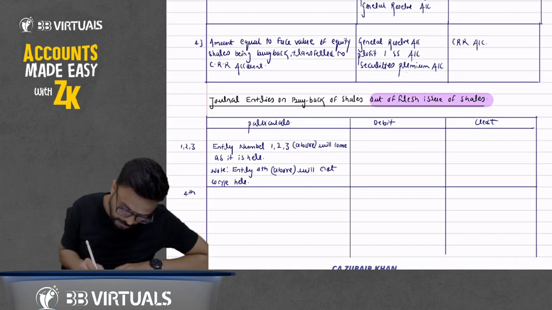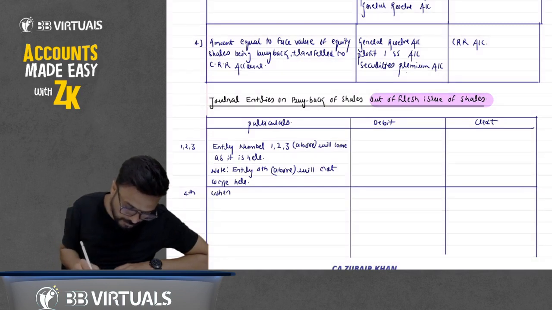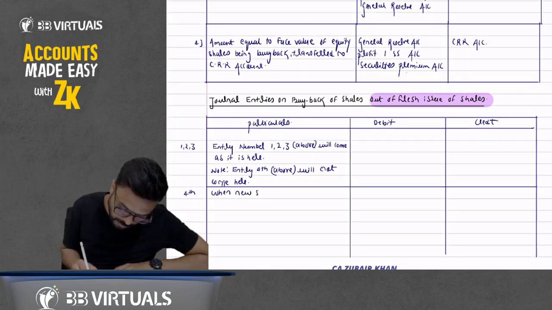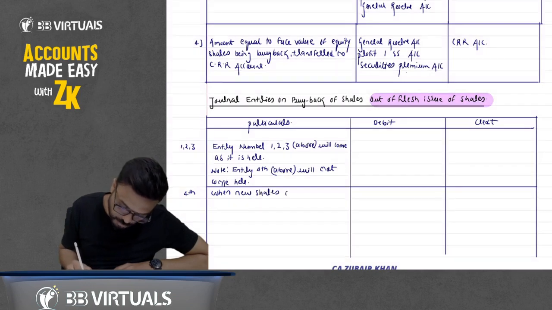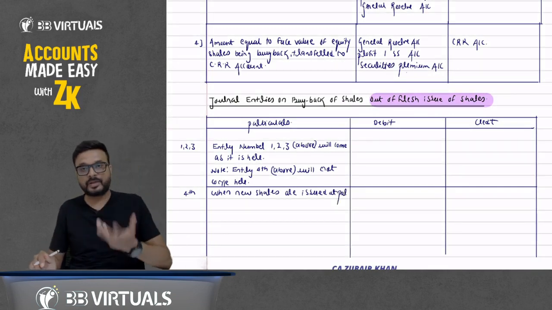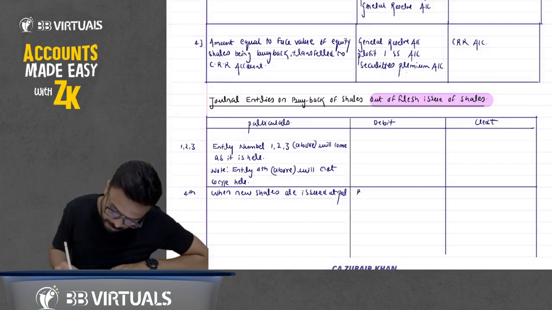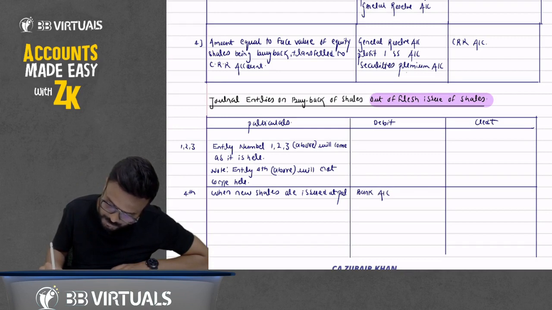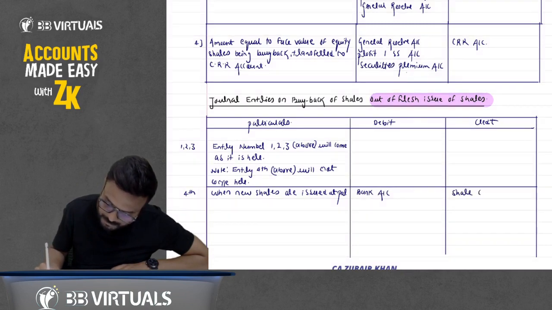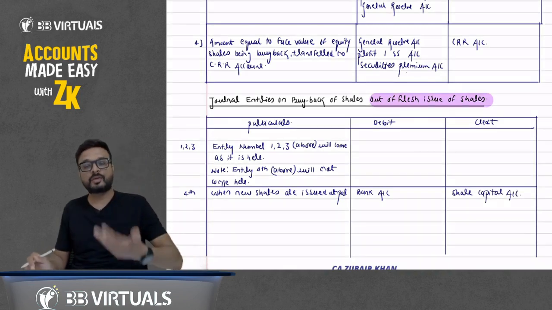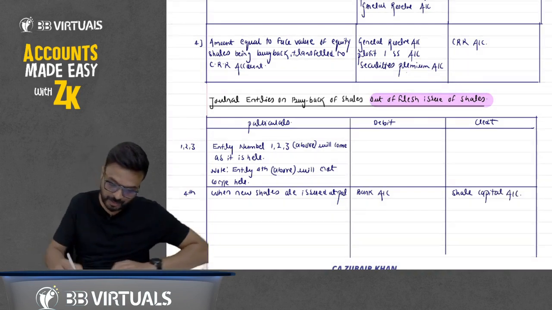Write down the fourth entry now. We have to issue shares in the market. When new shares are issued at par, what do we mean by at par? Suppose the face value is rupees 10, and we have issued at rupees 10. The entry will be bank account debit to share capital account. We have issued the shares in the market, so we have received the amount: bank account debit to share capital.